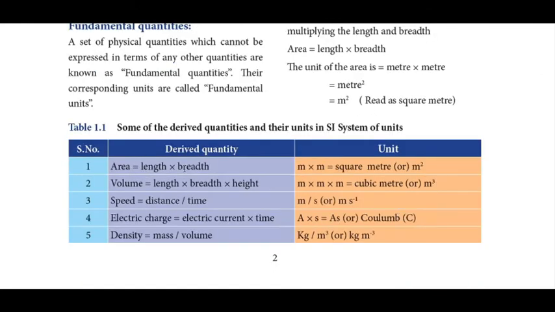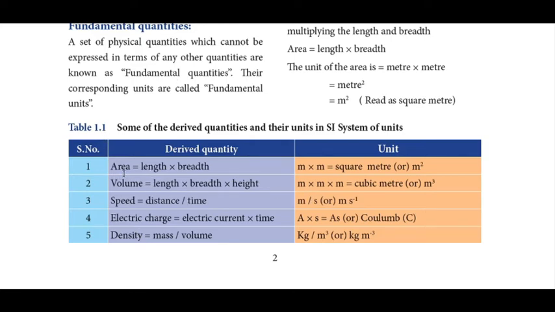Area, length into breadth. See here, length and breadth are fundamental quantities, so we are getting the derived quantity from these fundamental quantities. Volume, length into breadth into height. These three are fundamental quantities, and we are getting volume from them, and it is called a derived quantity. Speed, distance by time. Electric charge, electric current into time. Density, mass by volume. So these derived quantities are obtained from these fundamental quantities.